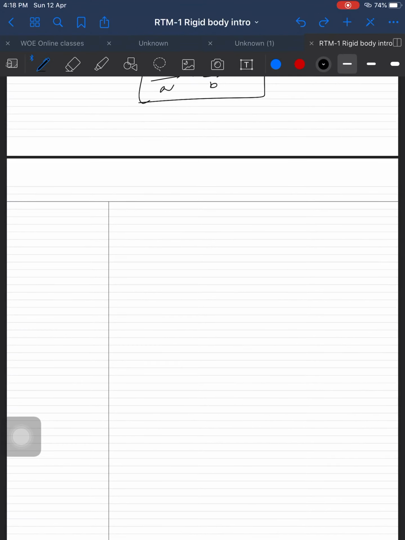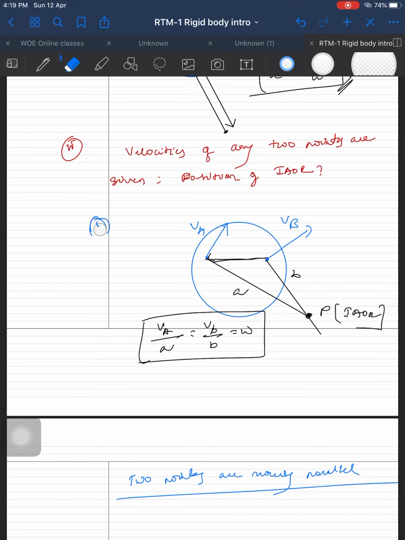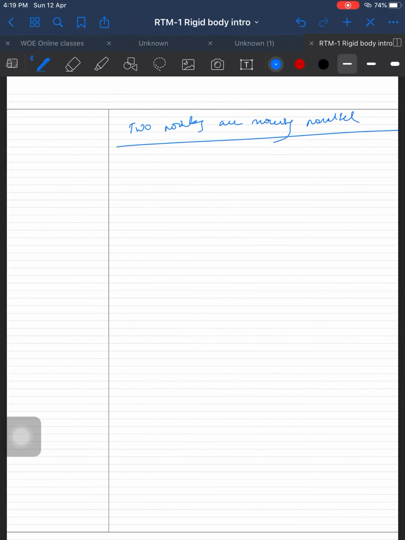Next, we'll see another case. 2 points are moving parallel to each other. Let's consider 2 points A and B, and the velocity of A is V1 and B is also in the same direction, V2. And where would be the instantaneous axis of rotation?